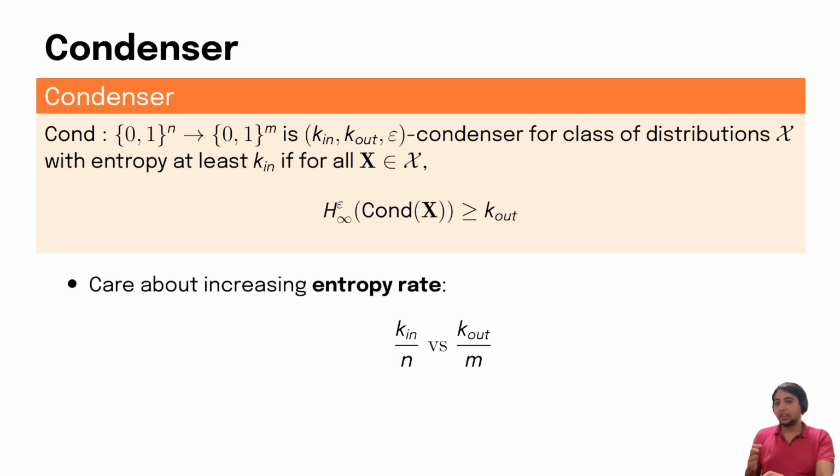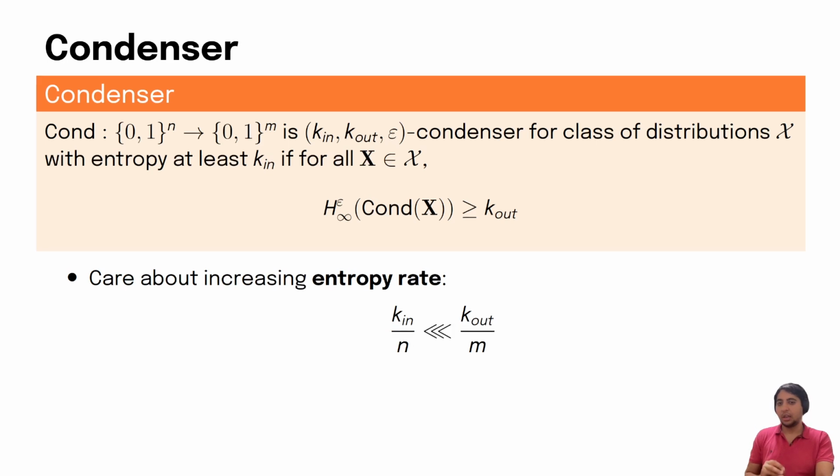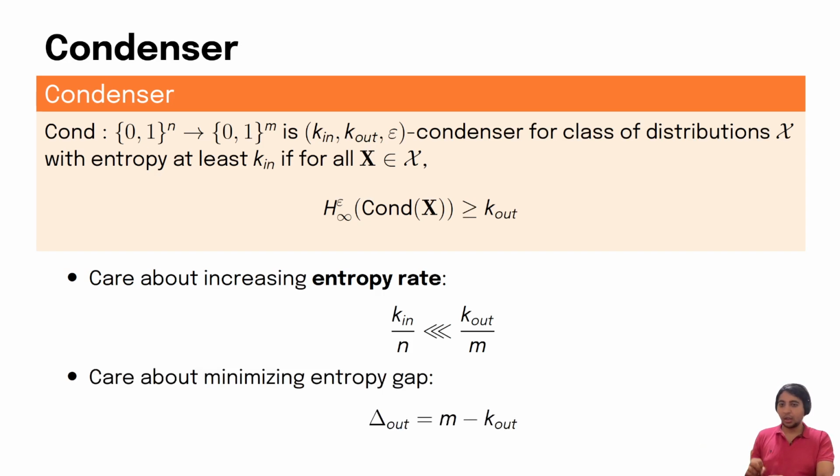For condensers, we care about increasing the entropy rate. For example, here, the input entropy rate is k-in over n versus the output entropy rate is k-out over n. And we care about the output entropy rate being much more than the input entropy rate. We also care about minimizing the entropy gap, which equals m minus k-out.